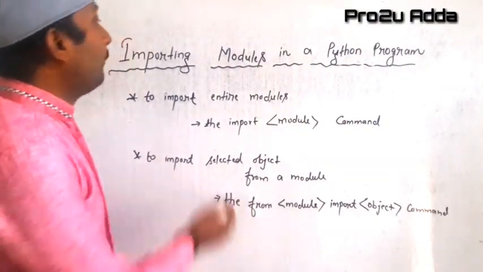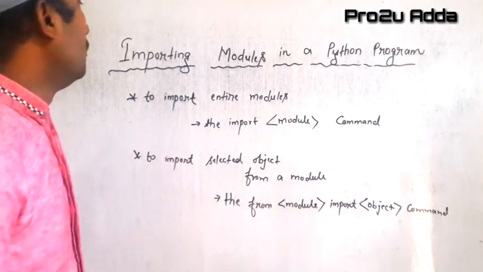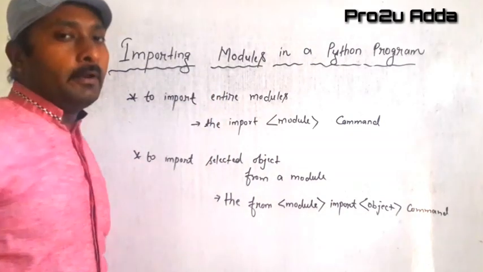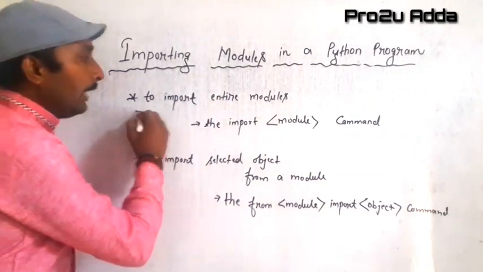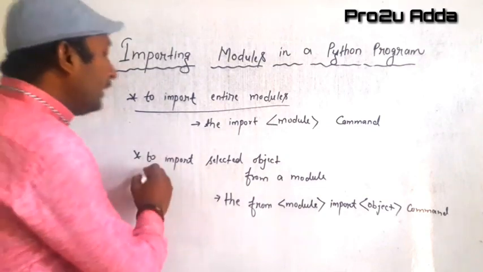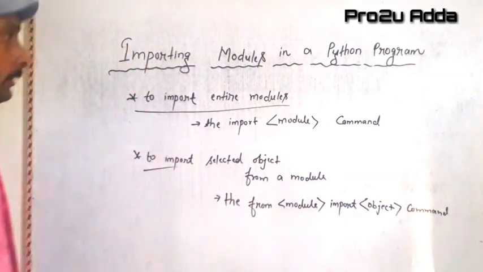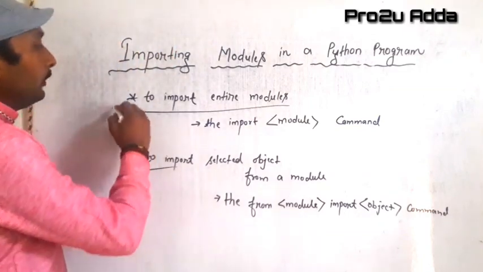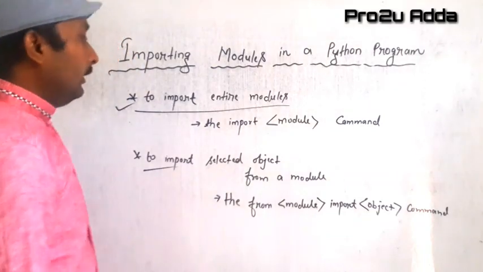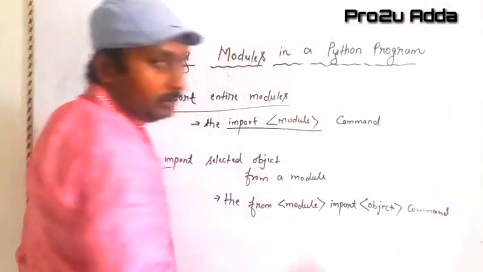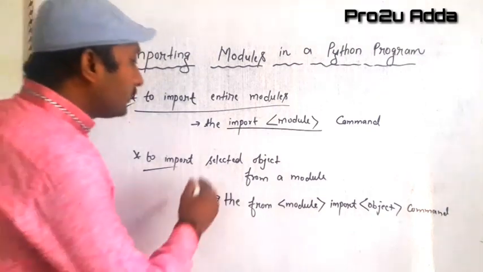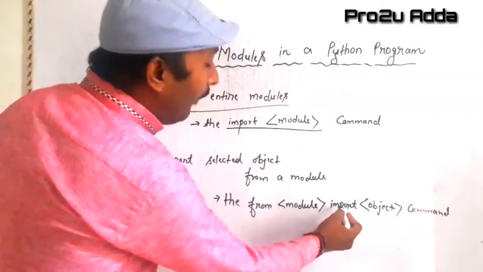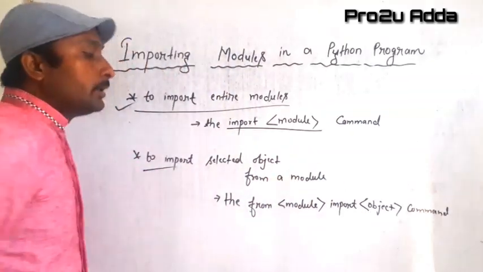Our next topic is importing modules in a Python program. To import modules, there are some words we have to use, and it is possible in two ways. We can import entire modules, or we can import a selected object also. But to import it, we have to follow a certain syntax. If we have to import an entire module in the program, then we have to use the import module command. And when we have to import a selected object from a module, then we have to use from module, and then we have to write import here also, but we have to mention the object here.